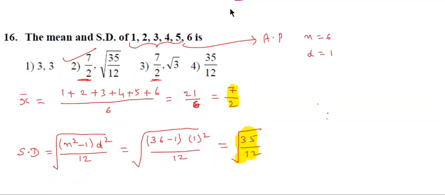They will ask like that. In that case, the series is AP only. Observe the number of terms and the common difference, substitute them in this formula, and you will get the standard deviation.